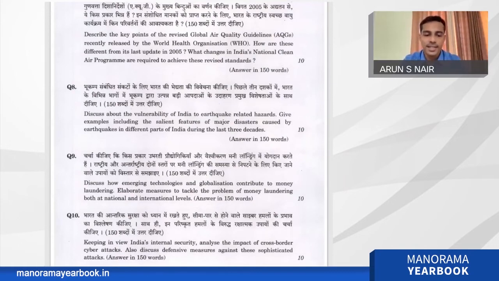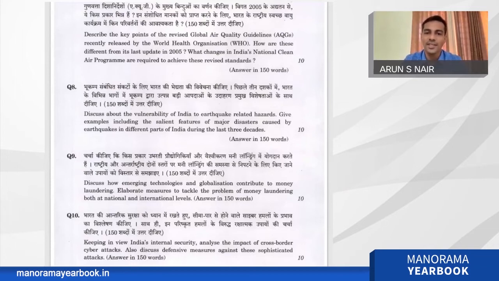So again, this is environment and also current affairs related, because recently WHO released a global air quality guideline, which is actually a book kind of thing, where they have revised the air quality indexes. So again, this is a factual, direct question. Those who know the facts can only answer this question.